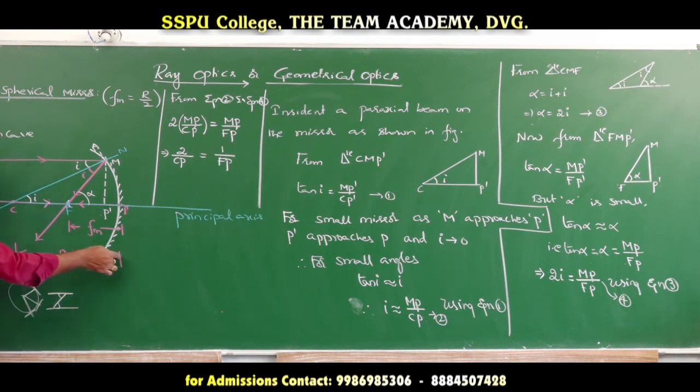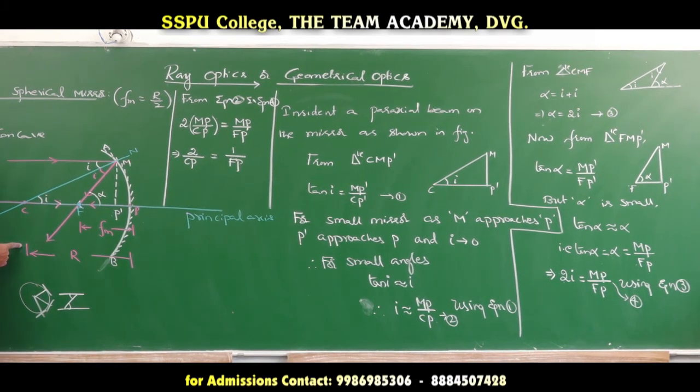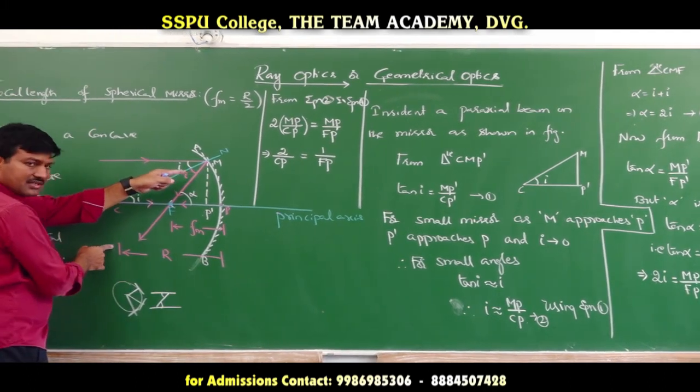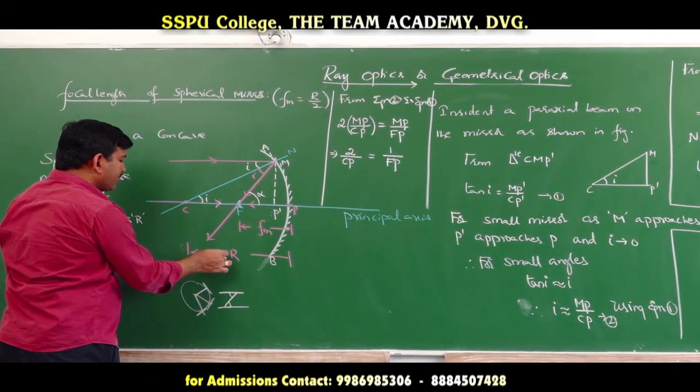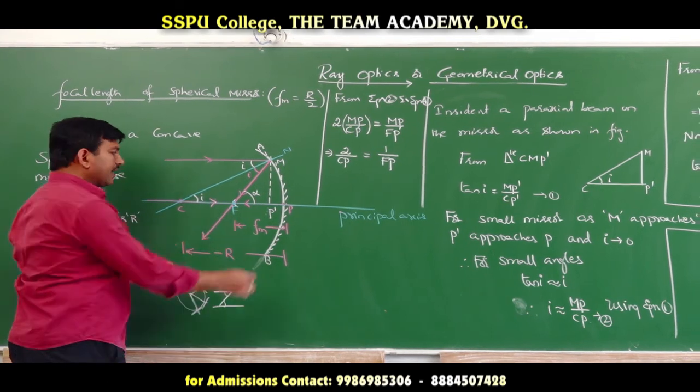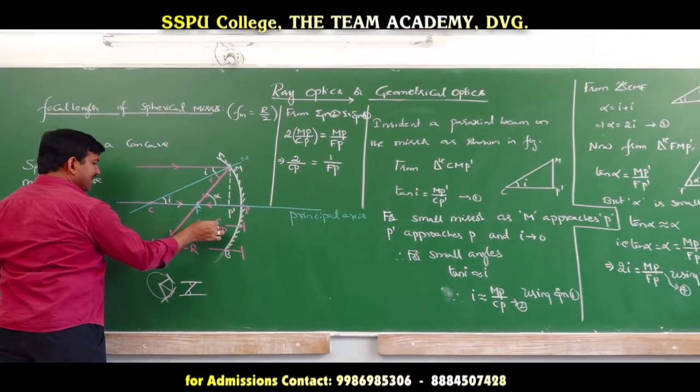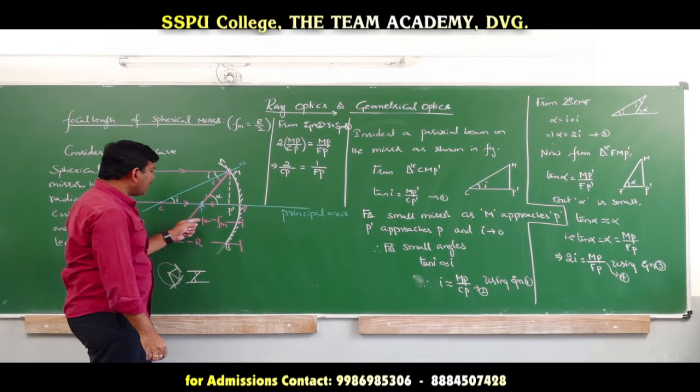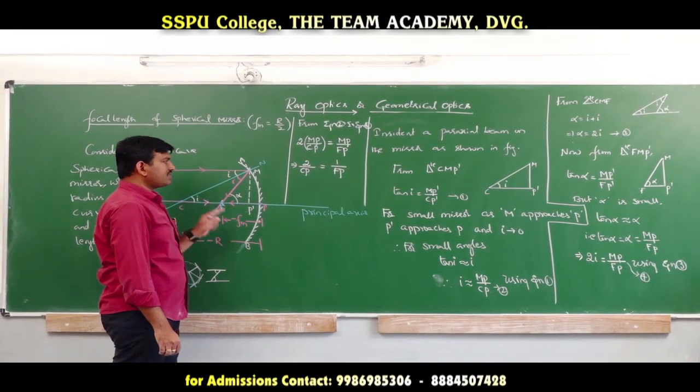Here r is negative. Why? Because we have to make the measurement from the pole to the center. The light ray is coming like this, and the pole to center distance is in the opposite direction, therefore r is negative. Even Fm is also negative. Pole to focus is negative here. So the focal length of a concave mirror is always negative.